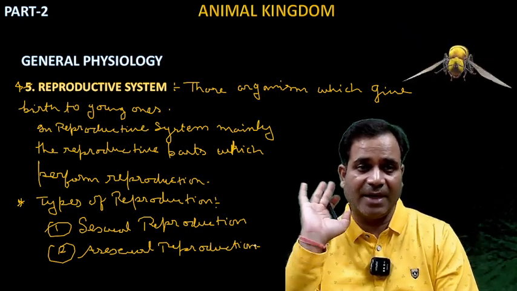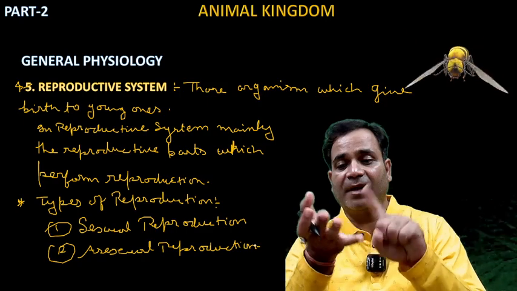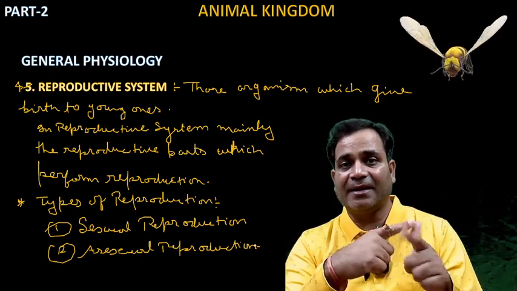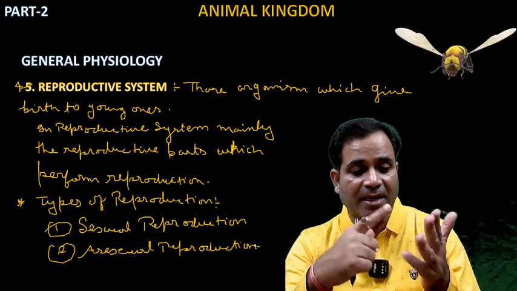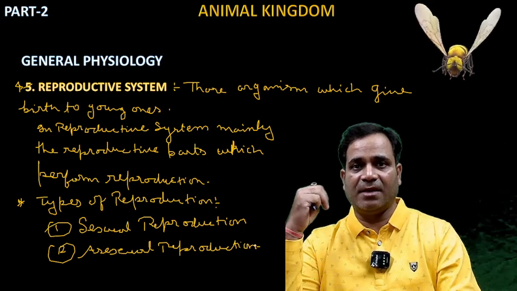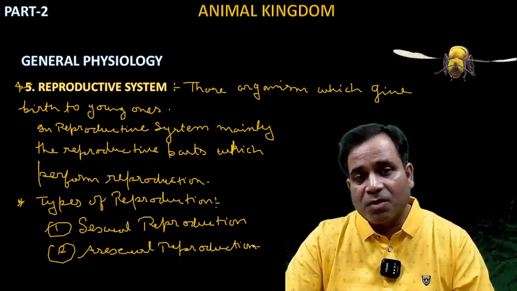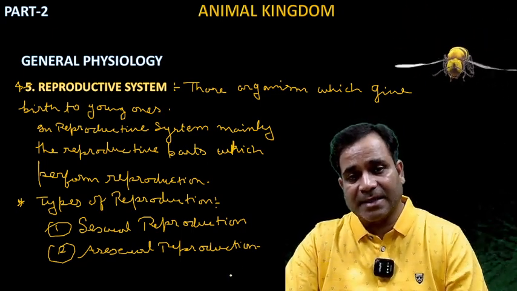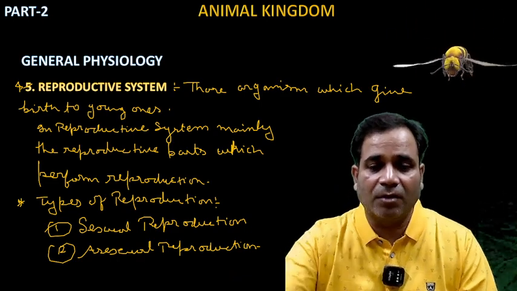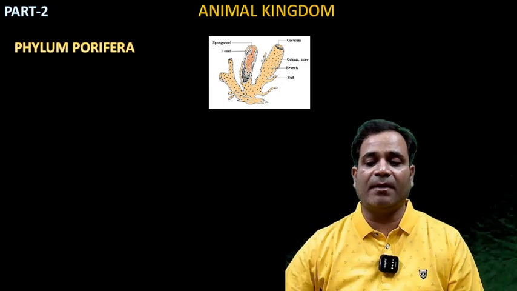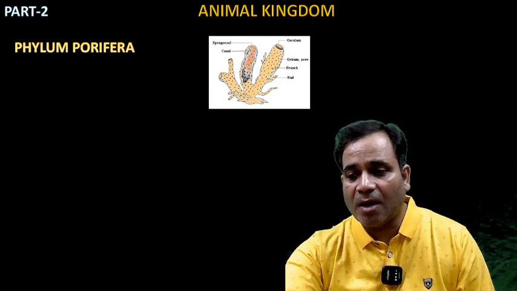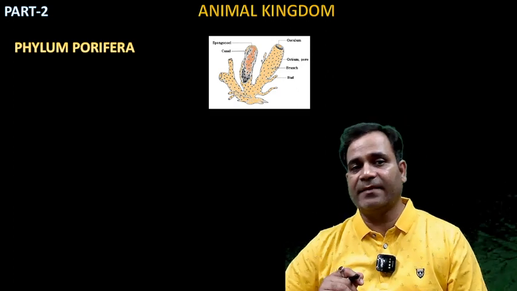Up to 11 phyla we have to study. That is phylum Porifera, Coelenterata, Ctenophora, Platyhelminthes, Aschelminthes, Annelida, Arthropoda, Mollusca, Echinodermata, Hemichordata, and Chordata. Right? So in this sequence we have to study. Correct? Term is clear, types of reproduction are clear. Now the point is to start with phylum Porifera, my dear.